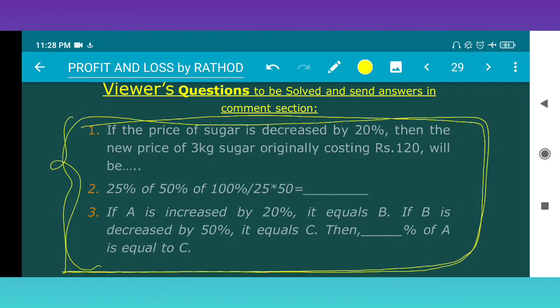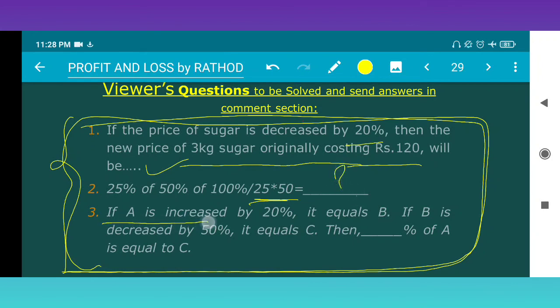If the price of sugar is decreased by 20%, then the new price of 3 kg sugar originally costing rupees 120 will be? I am waiting for your answers. Next, 25% of 50% of 100% divided by 25 into 50. What is the value?